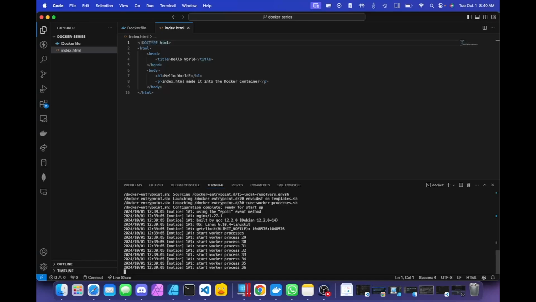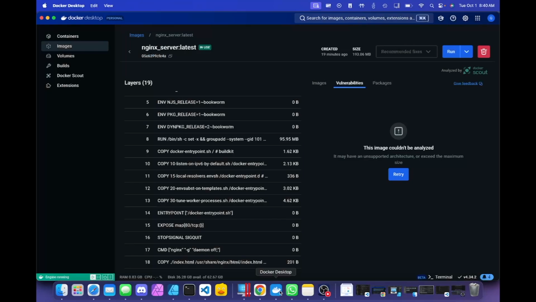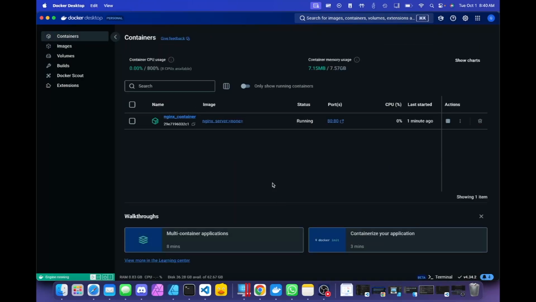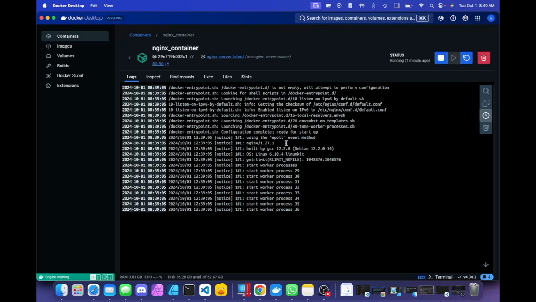But before we test that, let's head back over to Docker Desktop and see how the Containers tab has changed. You'll notice that there's now a row for our Nginx container with a green box next to it signifying that it's running. You can also see the running status slightly to the right in the status column. If you click on that row, you'll see the same stdout that we saw in the terminal when we executed the run command.